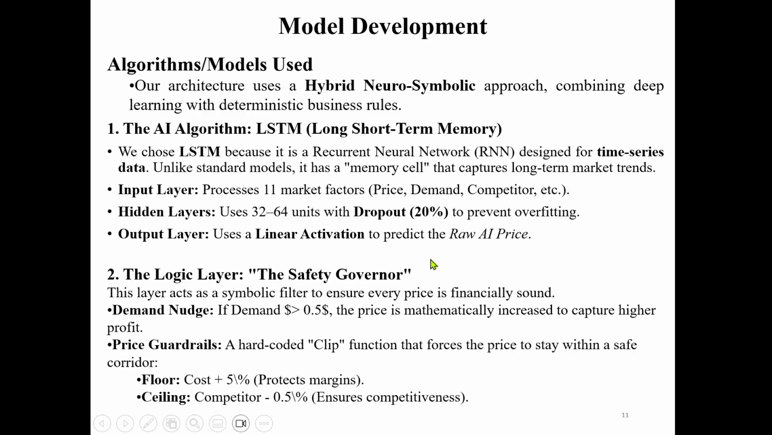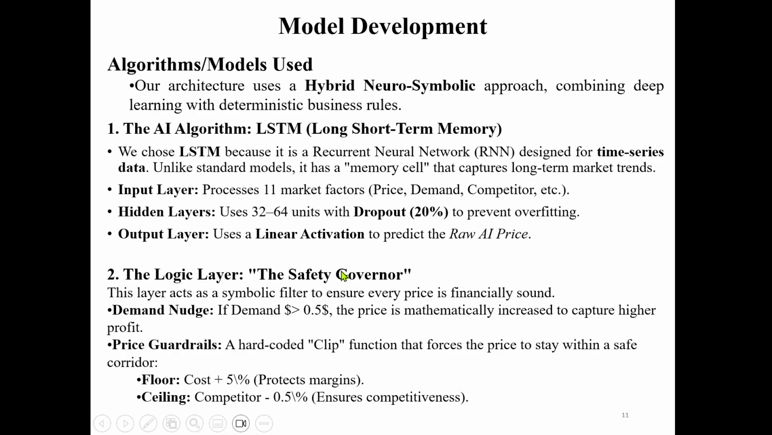Model implementation. We are using the hybrid neurosymbolic approach, with the AI algorithm being the LSTM model. The LSTM model has an input layer, hidden layer, and output layer. In the input layer, we give the 11 market factors. Then the hidden layers of 32 and 64 units. Then dropout is 20%, which deactivates some neurons. Then in the output layer, we are using the linear activation function to predict the raw price of the product.